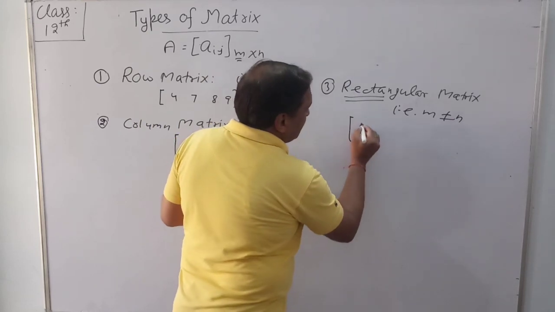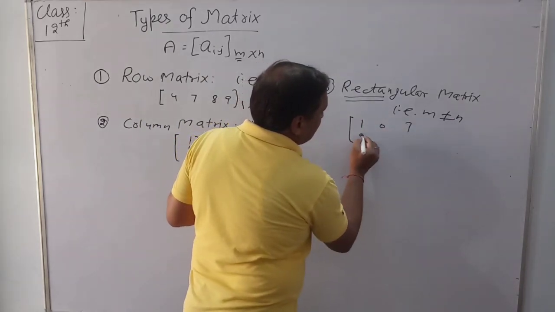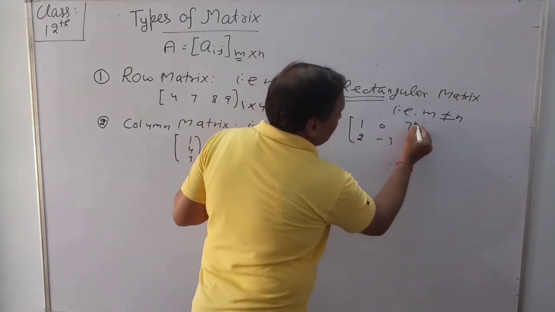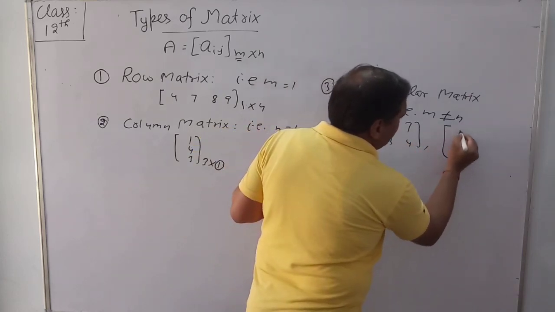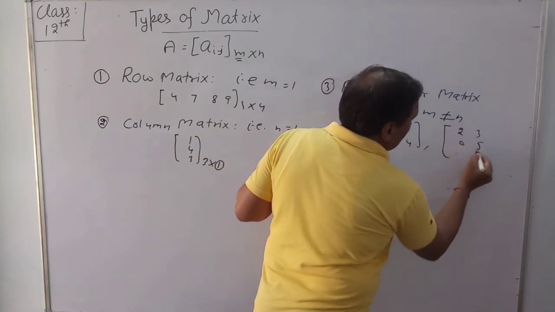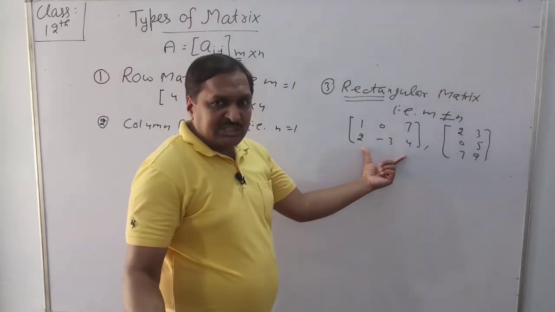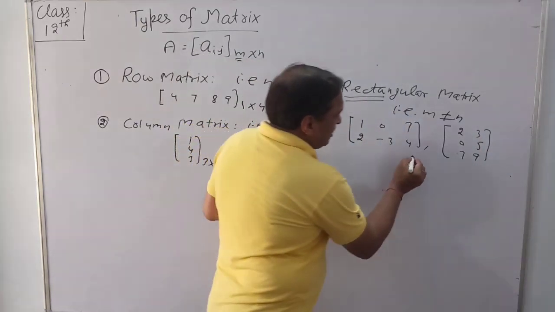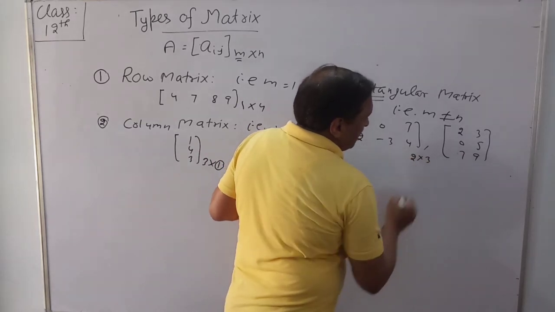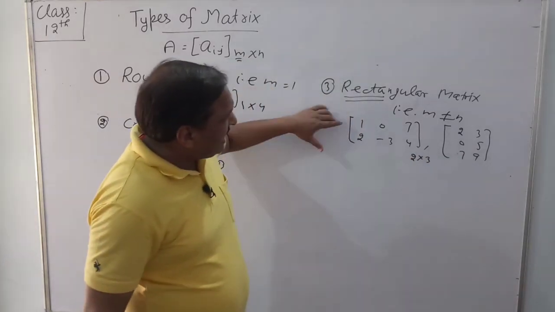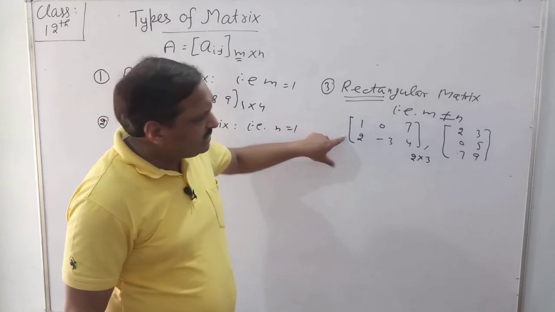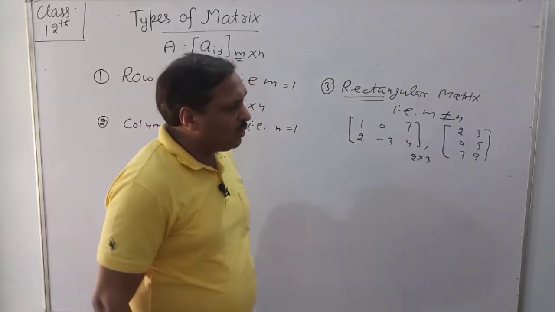For example, 1, 0, 7, 2, -3, 4, or 2, 3, 0, 5, 7, 9. The order of this matrix is 2 by 3, because in this matrix there are 2 rows and 3 columns.